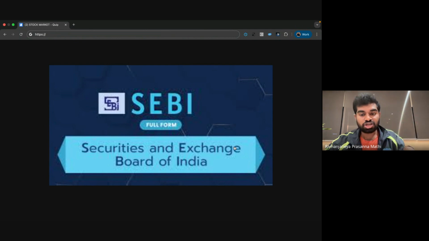Nowadays SEBI regulates every company, checking the financials and whether they are following the rules, and permits them based on that. Once a company is registered, SEBI won't leave them. SEBI regularly watches their performance and checks for any wrongdoing. To be frank, SEBI is the heart of the stock market.